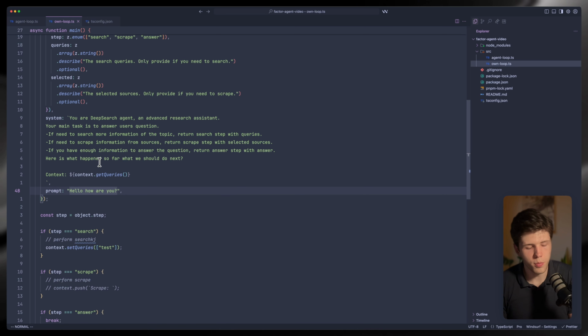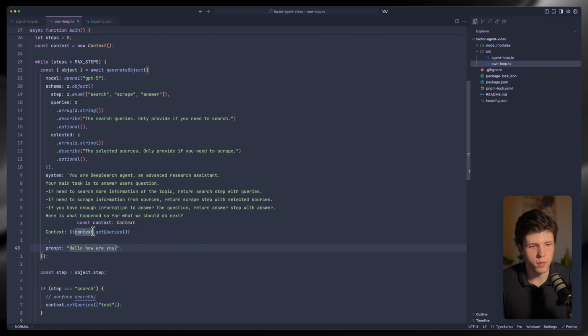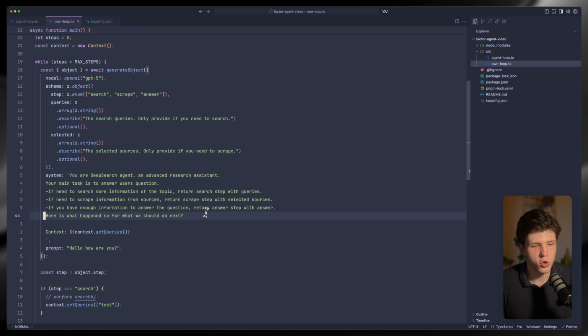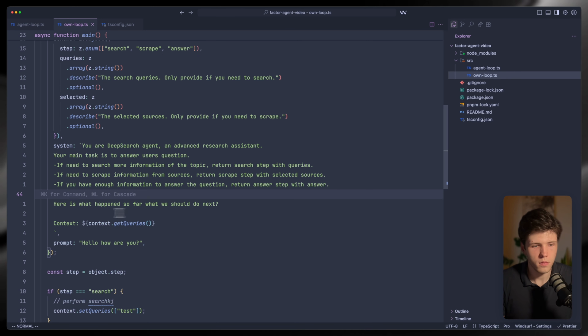And with each step, you will add to the context, and it will add it to the context of the AI. And what you will notice here with the wording of the prompt, we're saying here is what happened so far. What should we do next? And we're providing the context.